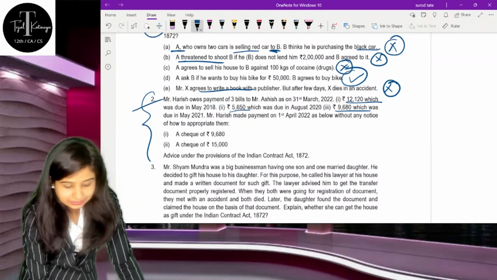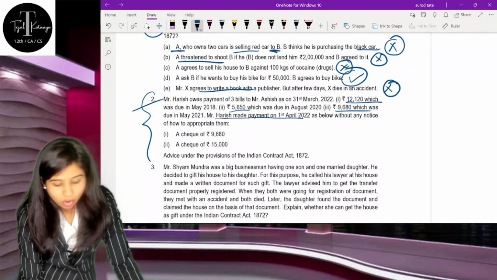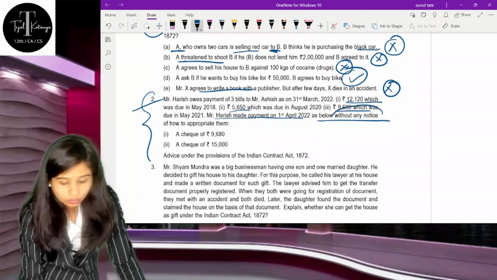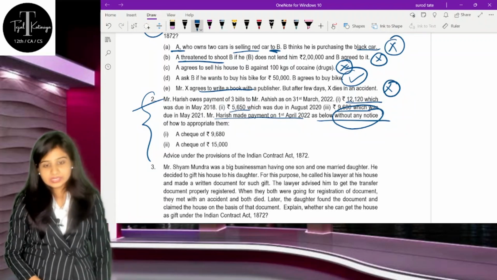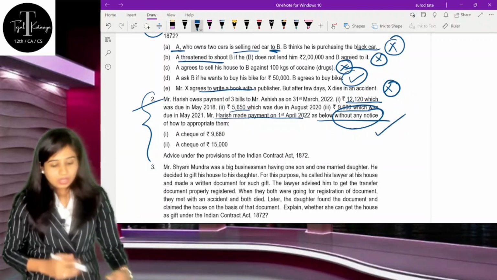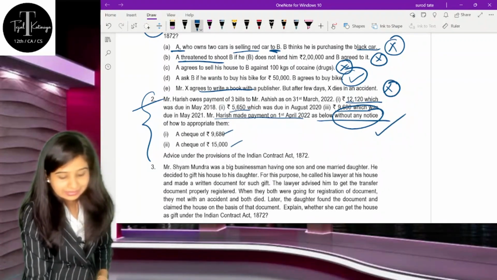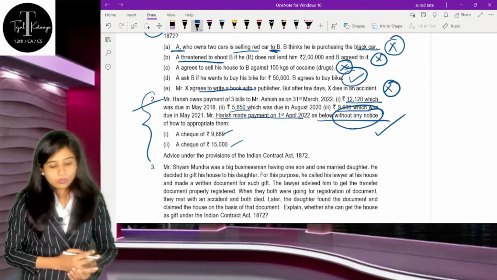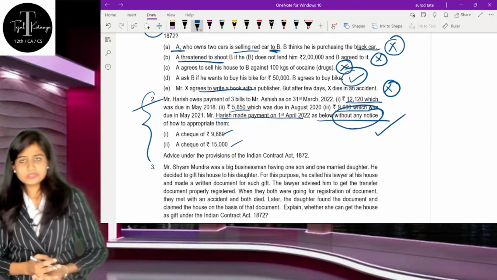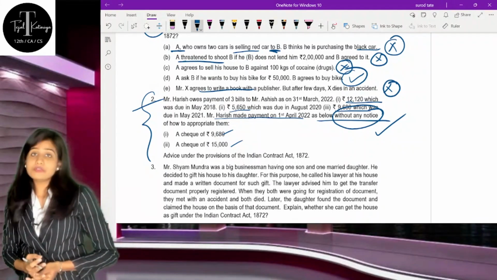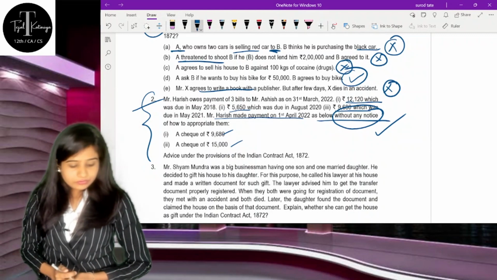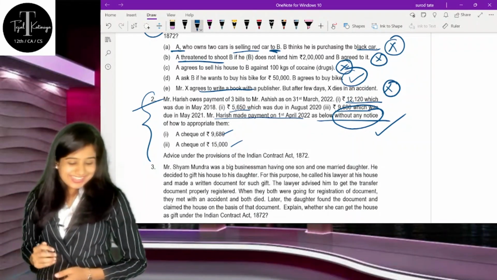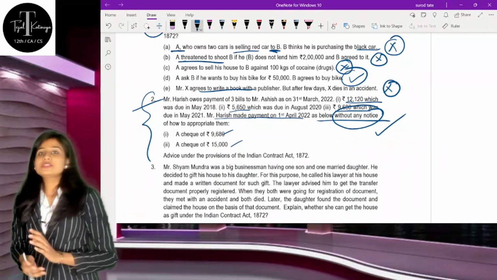So here they are asking that Mr. Harish made the payment on the 1st of April 2022 without any notice. So here some specific hint is given, that is, these checks are given without any notice. These two checks are there, and now we are supposed to advise on the basis of the provisions of the Indian Contract Act 1872. The first is a check of 9680 and the second check is of rupees 15,000.